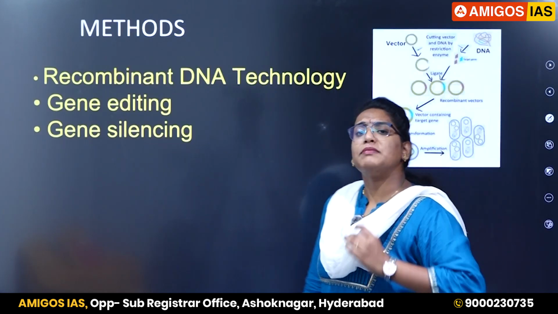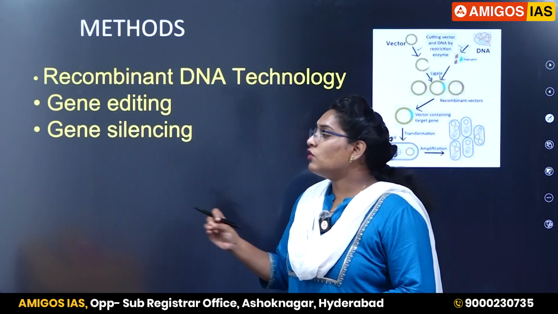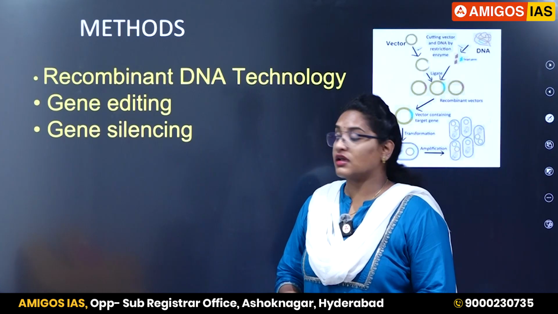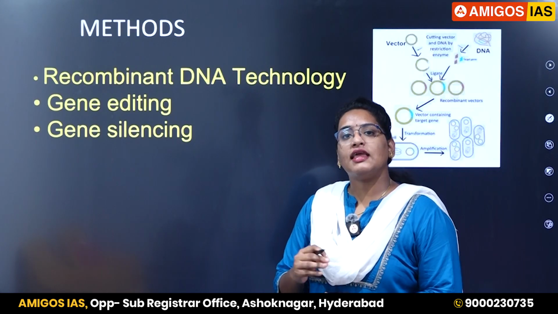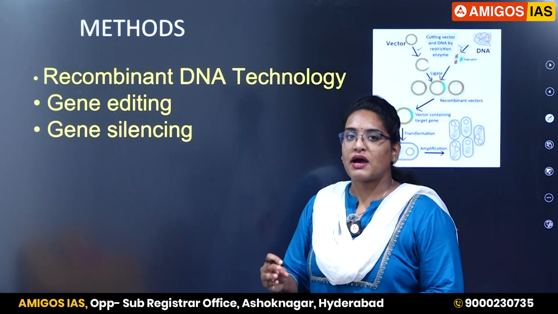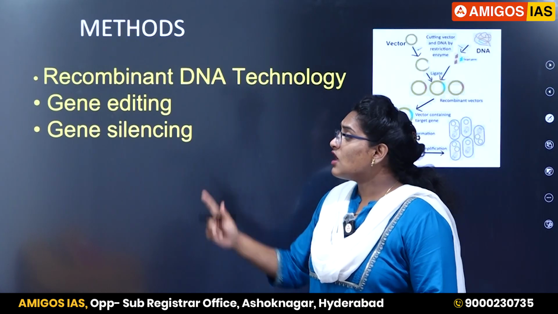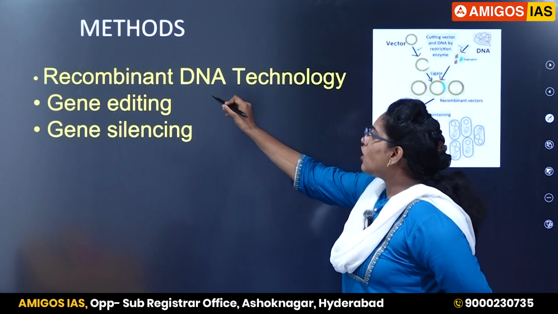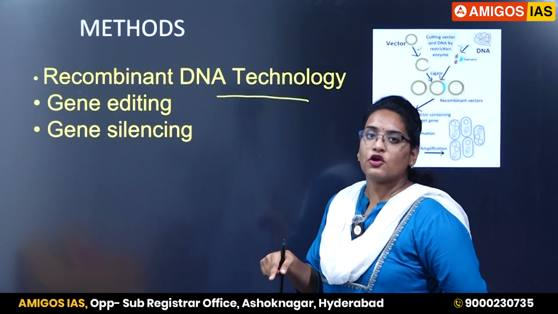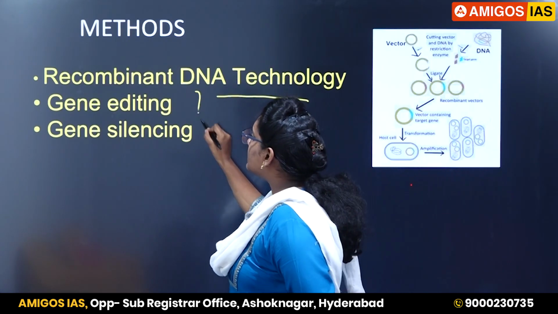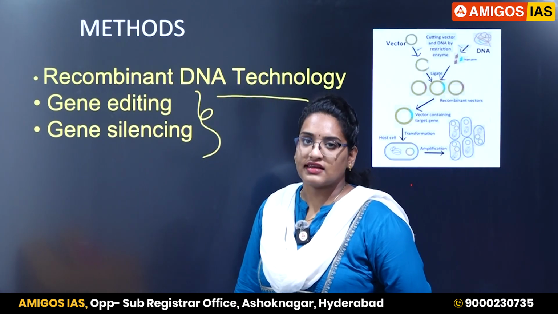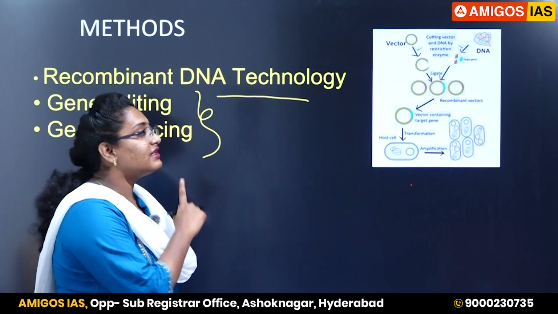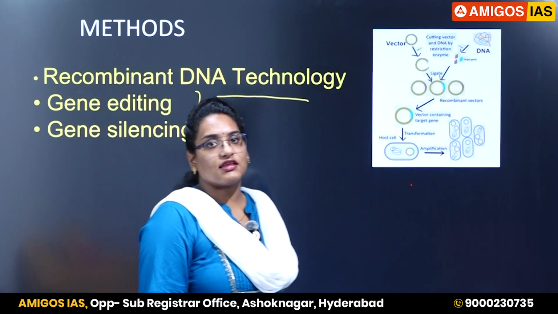Now, what are the methods used to get the desired traits by using genetic engineering? There are majorly three important methods used as part of genetic engineering procedures. The first is recombinant DNA technology. We shall discuss this on some other day, but for today's video, we shall concentrate on gene editing and gene silencing.